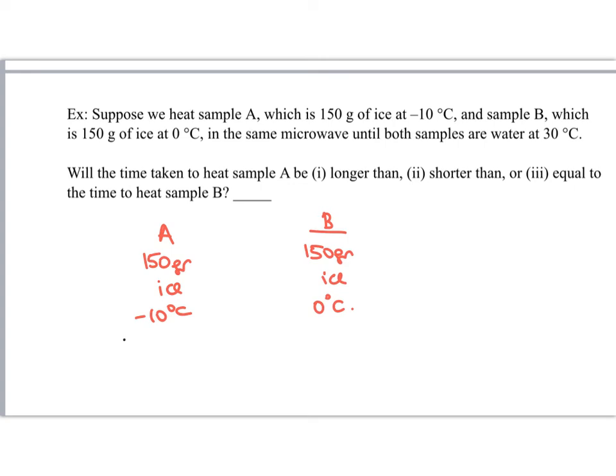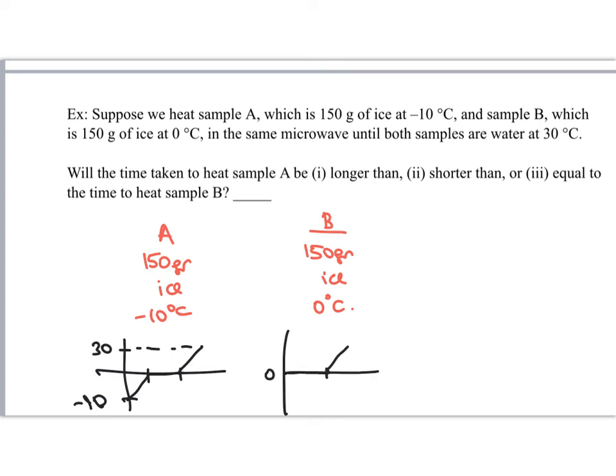Now A first will come to 0, melt, and then become water at 30 degrees centigrade. But B is already at 0, so it just melts and then becomes liquid water at 30 degrees centigrade. So you see that the time elapsed for A should be bigger than the time elapsed for B.